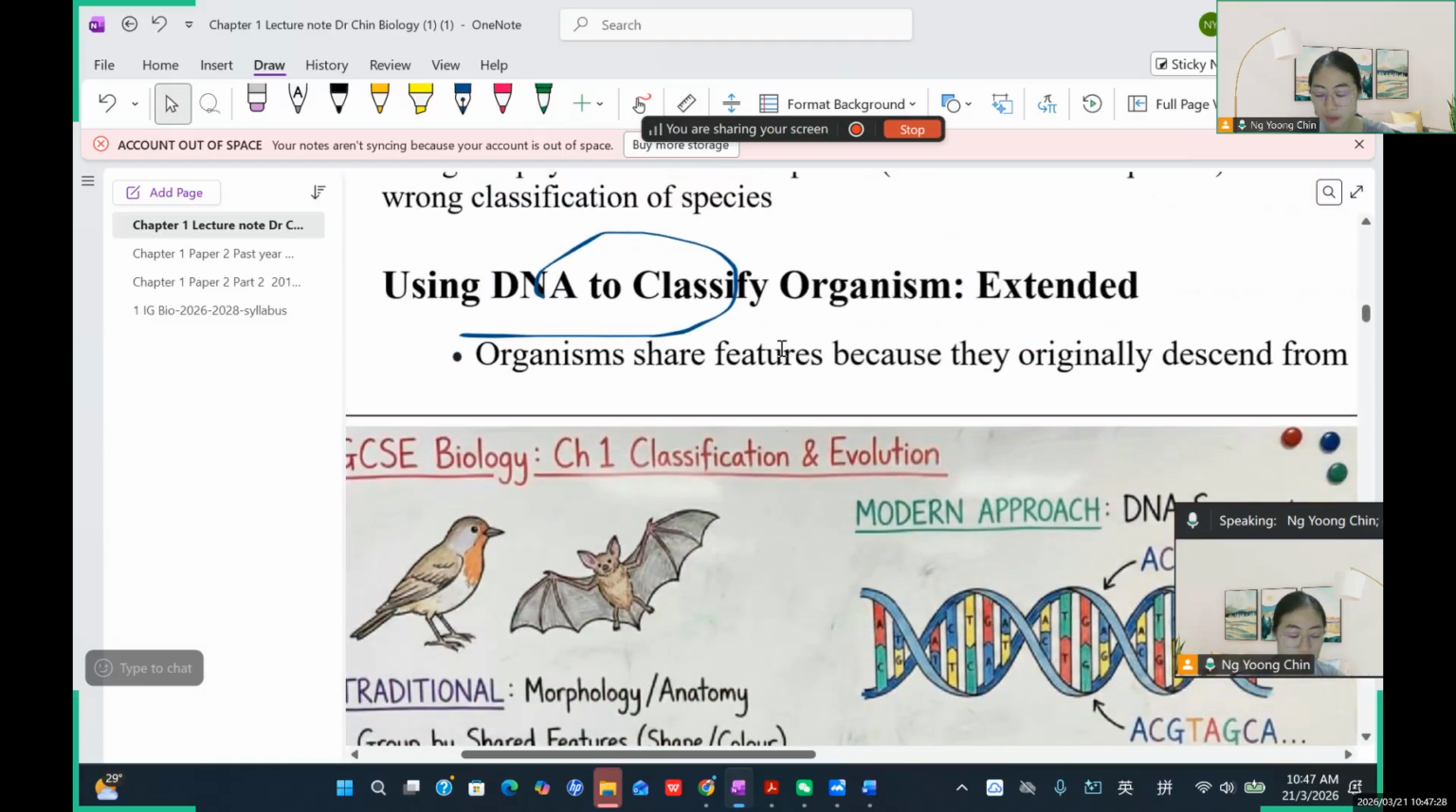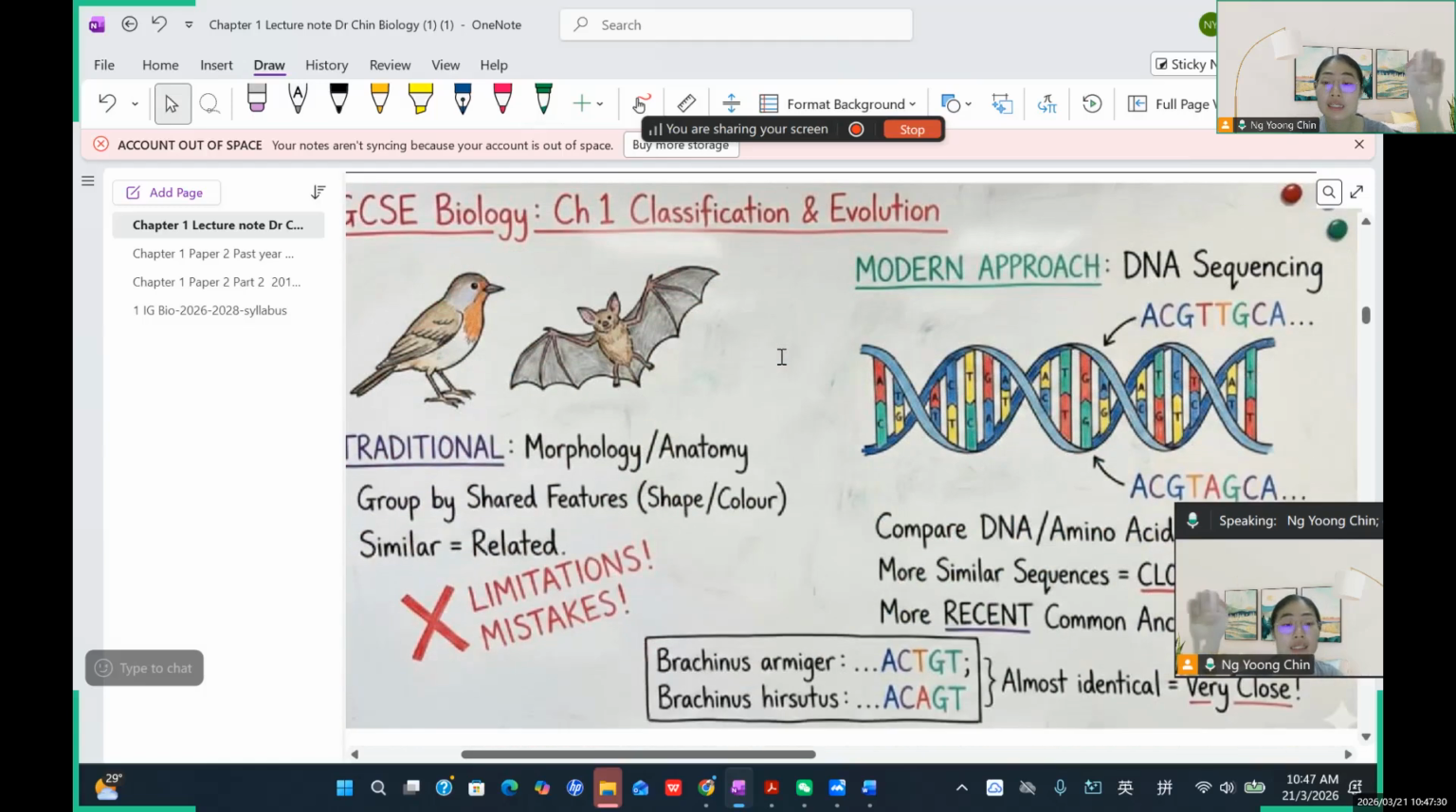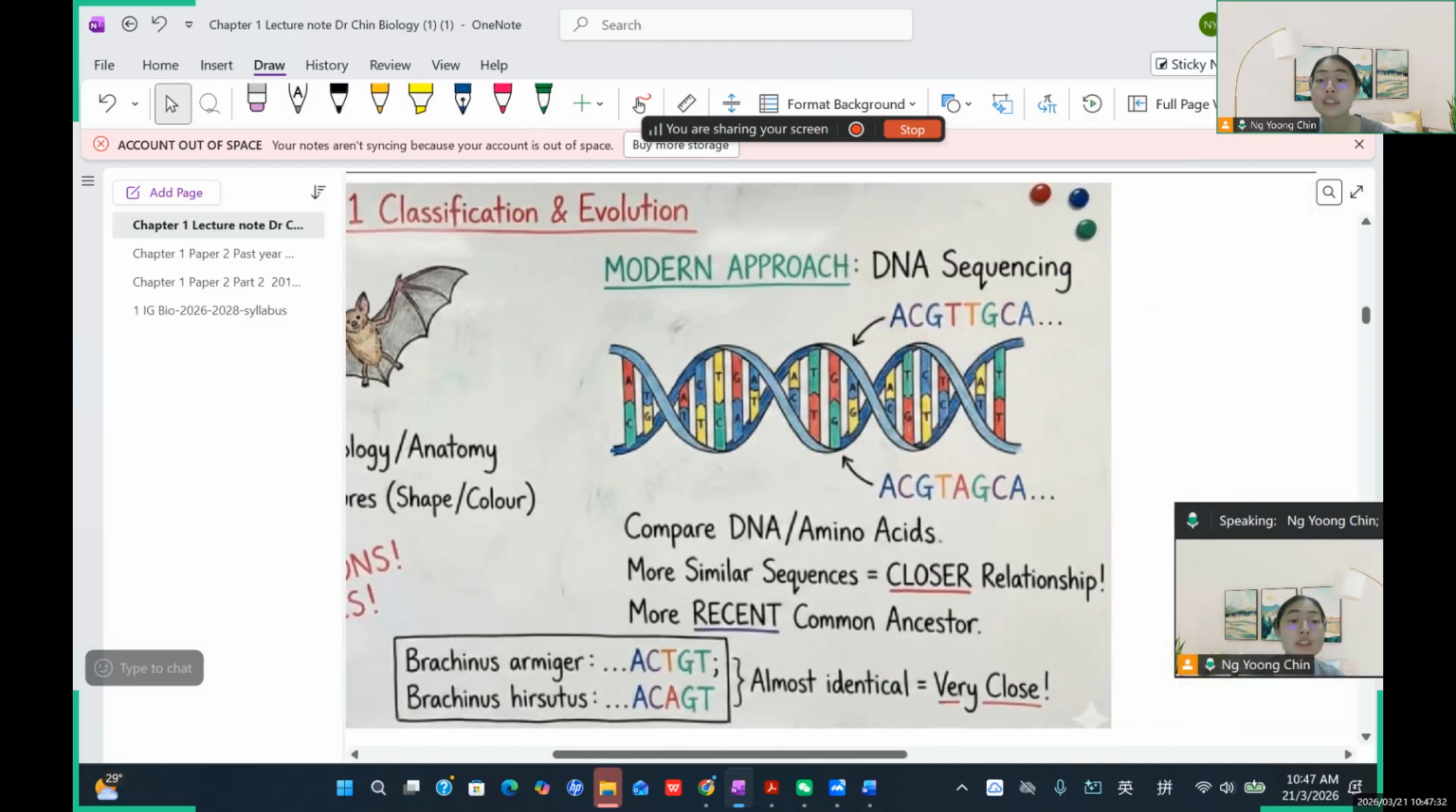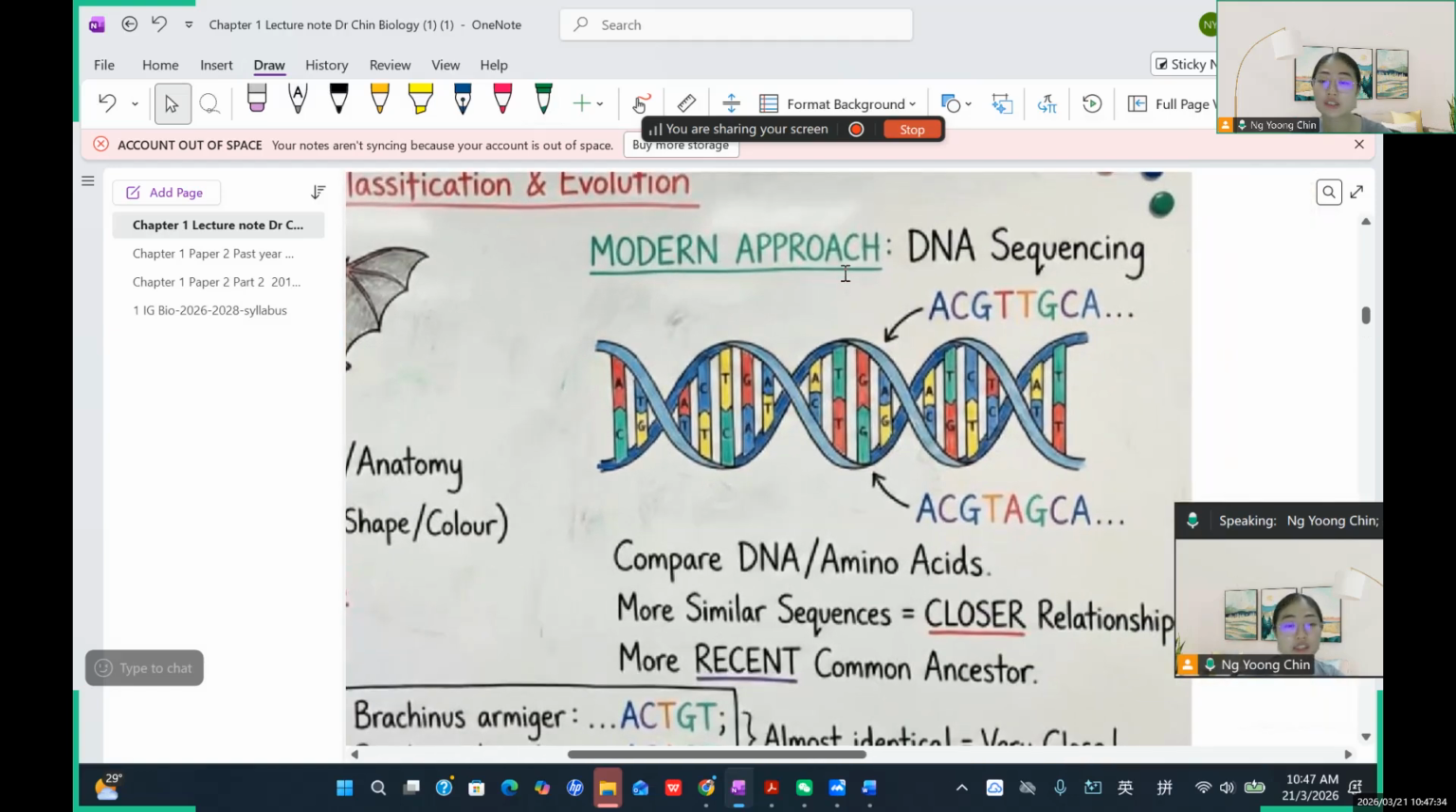So first morphology, second anatomy, and now we come into DNA sequencing. That's why this is the modern approach, okay? Nowadays they are actually using DNA sequencing to study the evolutionary relationship for certain populations. They just use this DNA sequencing, so they need to collect body samples from the humans or the animals.